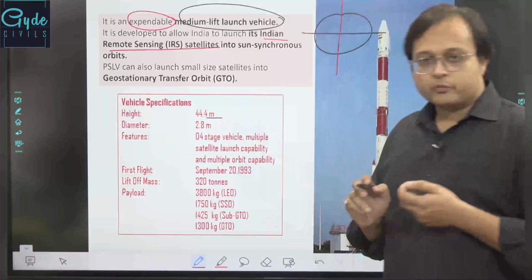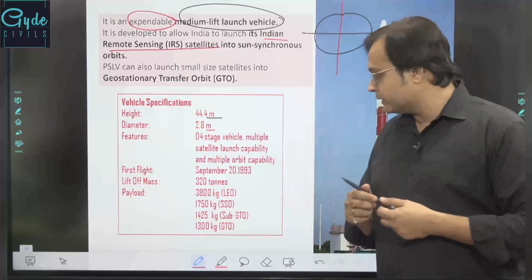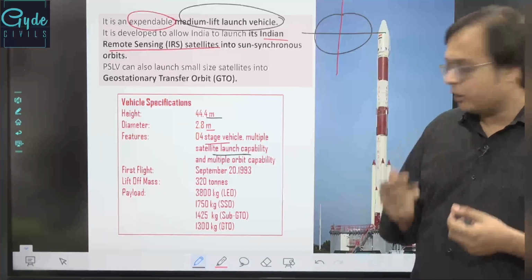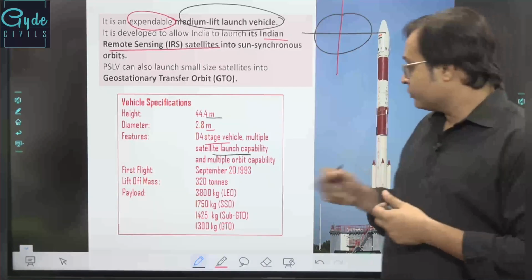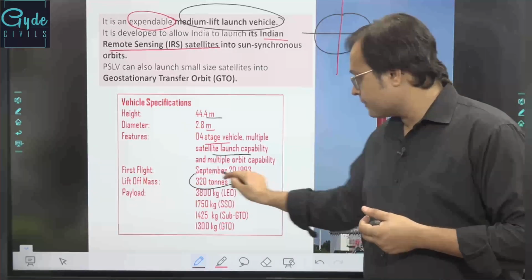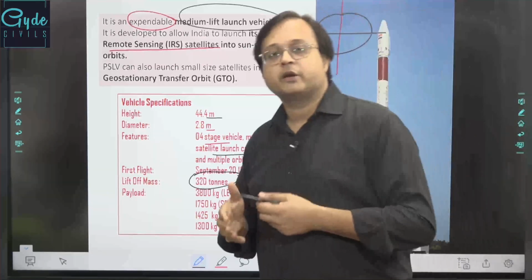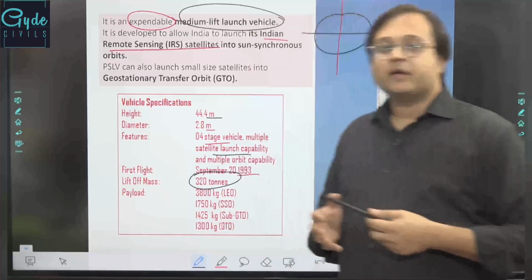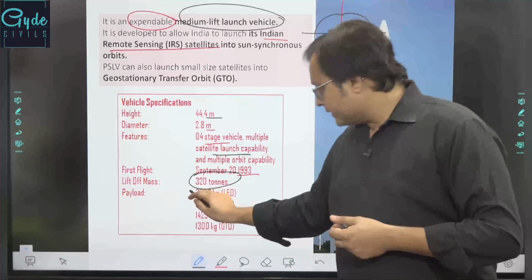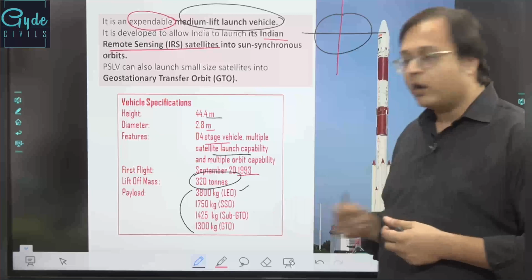So 44.4 meters of height, 2.8 meters of diameter, a 4-stage vehicle, multiple satellite launch capabilities, multiple orbit capabilities, right? It came into being in 1993, and the complete mass of this particular launch vehicle system is 320 tons. Now the basic payload that can be carried by PSLV is 3800 kgs into low earth orbits.